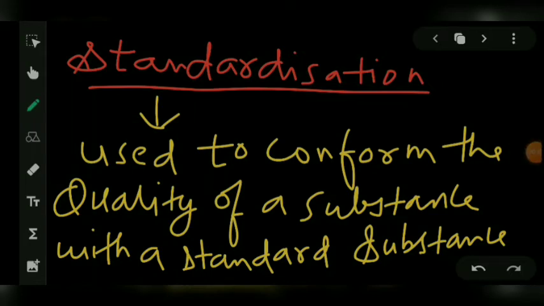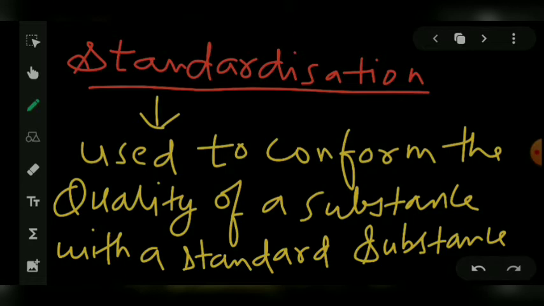Okay, so let us discuss standardization. It is a very important topic in the pharmacy subject. So what does it mean? It is used to confirm the quality of a substance against a standard substance. Meaning, if we get a substance and we have to standardize it, then how will we do it?